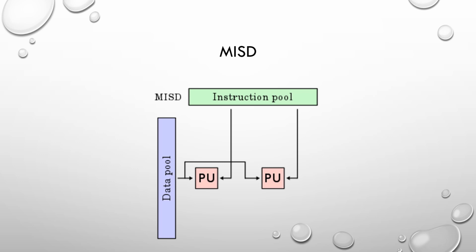This type of architecture is mainly used nowadays in fault tolerant computers, executing the same instruction redundantly in order to detect errors as well as mask errors. That's why it is multiple instruction and single data stream. We have more processing units. You can refer to the diagram so that you can understand.